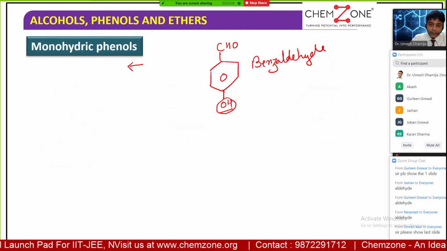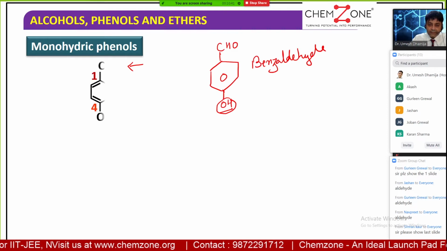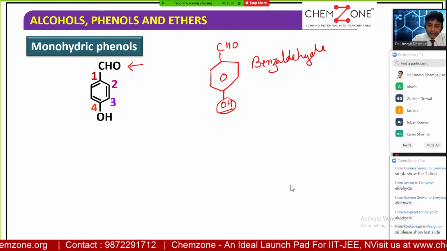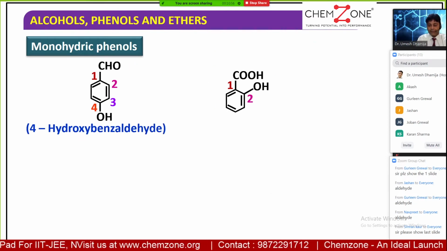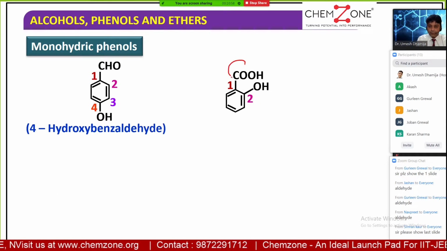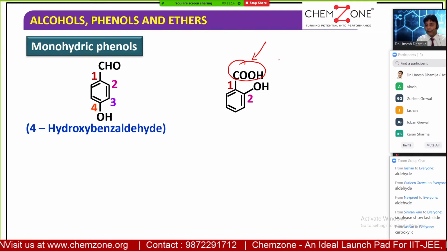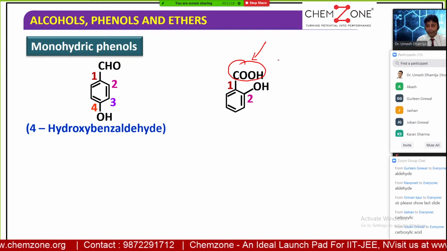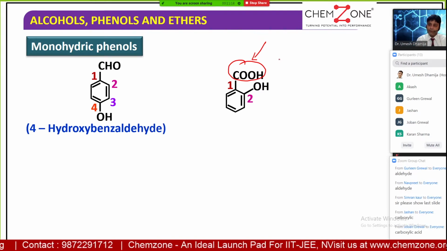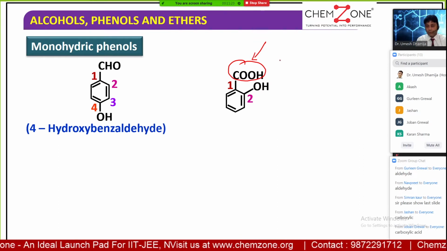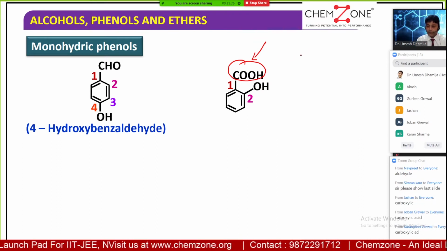Right. And can you identify this functional group? Carboxylic acid. So out of the carboxylic acid and the OH group, which is preferred? Carboxylic acid, right? So how will you name this compound? Give the IUPAC name.